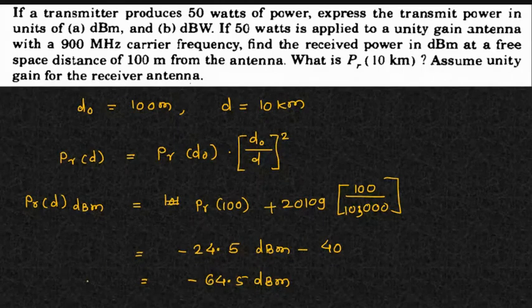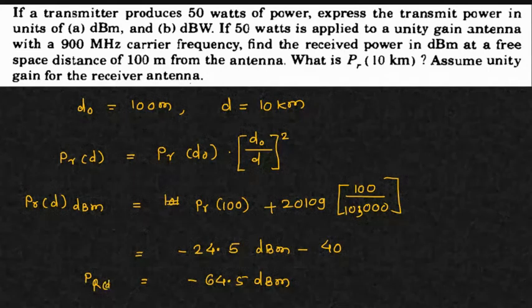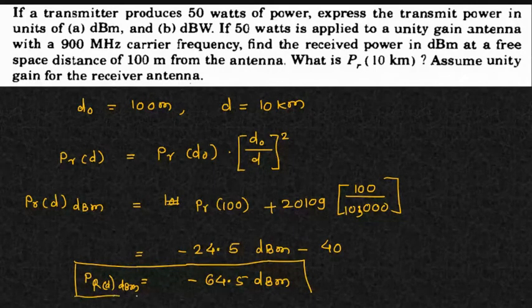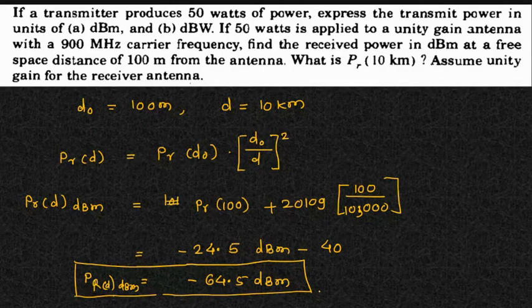If you know the received power at 100 kilometers, you can do it for any distance. You can do it for 20 kilometers, you can do it for 40 kilometers, like that. So this is the way how you can calculate if you know the closing distance power and you need to calculate the larger distance power. So this is all about how we can go for this kind of calculation. So this is the solution of your problem number second. So I think this is all about two numericals.